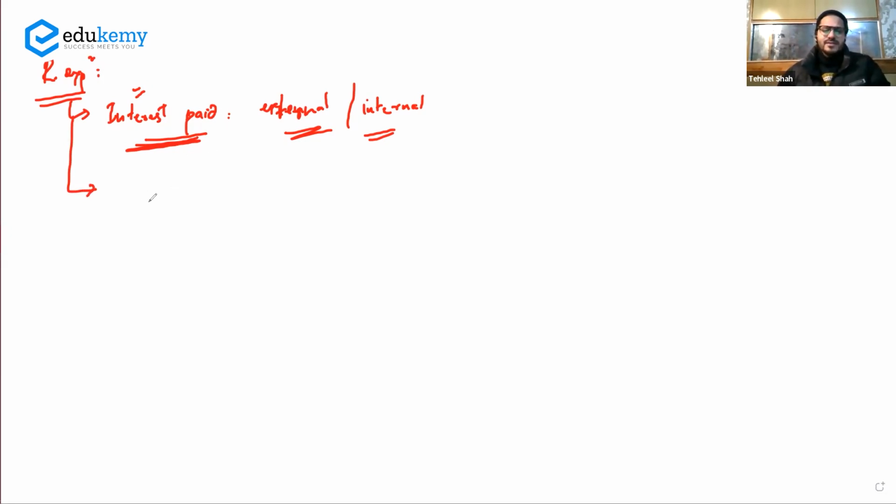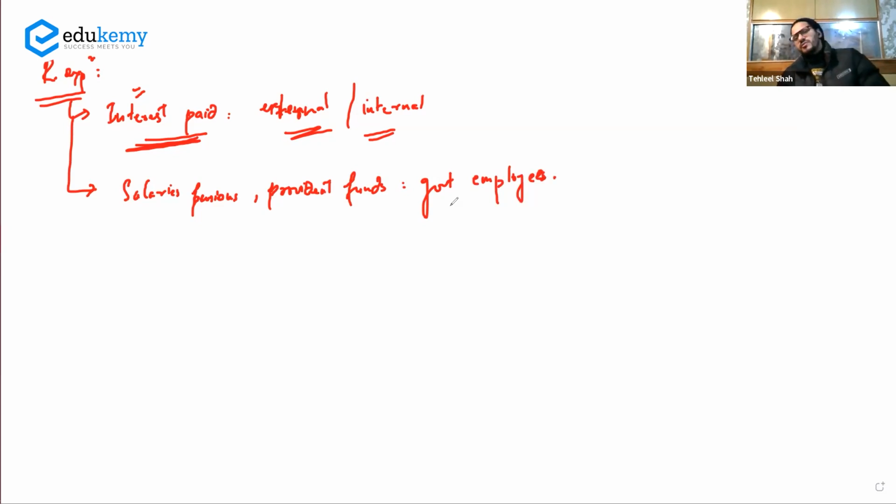Then you have the salaries, pensions, provident funds of government employees. This is again a consumptive kind of an expenditure, current kind of an expenditure. Salary वाली तो देनी है, उससे कोई asset creation नहीं होगा, उसको पैसे देने वो उड़ा देगा उसको. So that is a kind of a revenue expenditure. Then you have subsidies, and then you have defense expenditure.